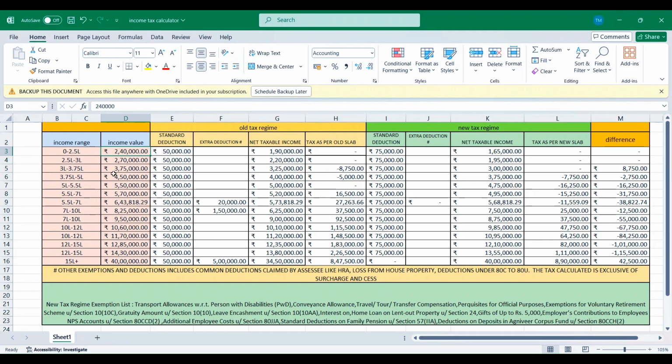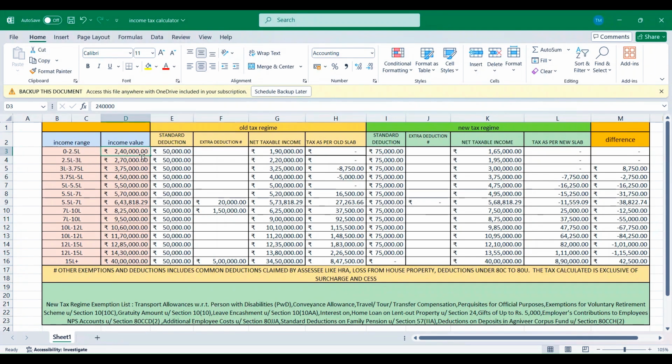I have prepared an income tax table which shows the tax payable by the person in the old regime and in the new regime, so the person can decide which regime to follow to get the maximum benefit, by just putting in the income value that he's earning and the other deductions if he's claiming any.